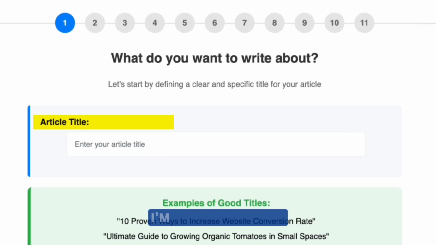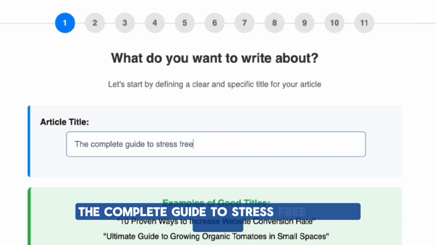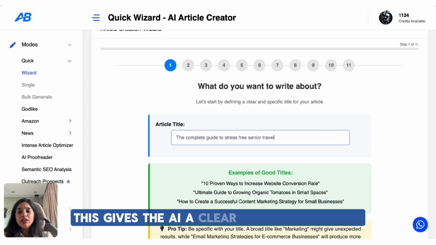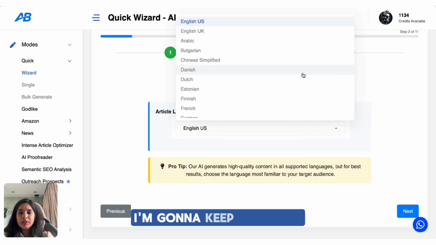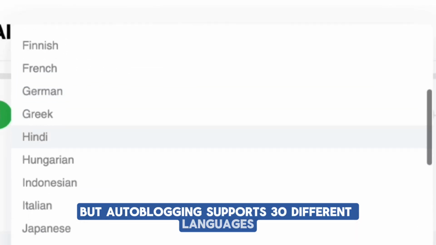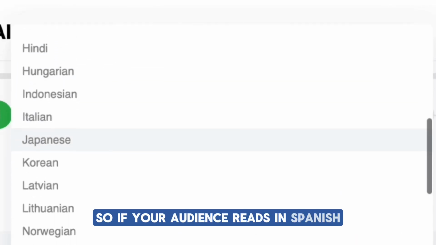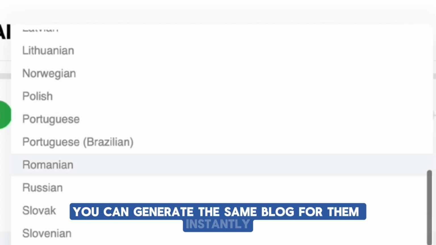Article title, I'm gonna type here the complete guide to stress free senior travel. This gives the AI a clear topic to work on. Next, article language, I'm gonna keep it English, but autoblogging supports 30 different languages. So if your audience reads in Spanish, French, Hindi, or others, you can generate the same blog for them instantly.